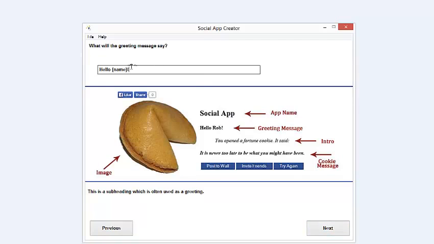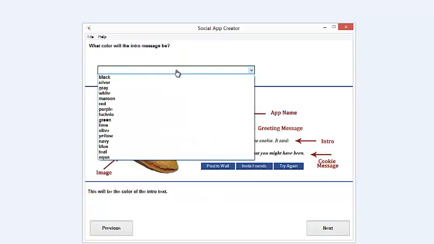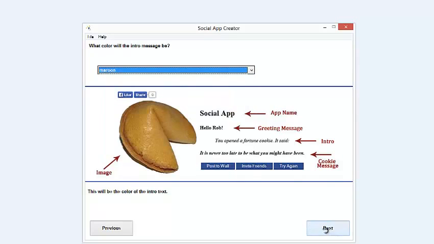What will the greeting message say? And I've got hello name. That will actually put the user's name right in there. So it's going to say hello Rob was the demo one there, but whatever their name was. What colour do we want that to appear in? And then we've got what the intro message will say. That's it here. Look, intro. You just type what you want, and that's what's going to appear there. It's that easy. Okay, what colour will the intro message be? Maybe you want that in a different colour.